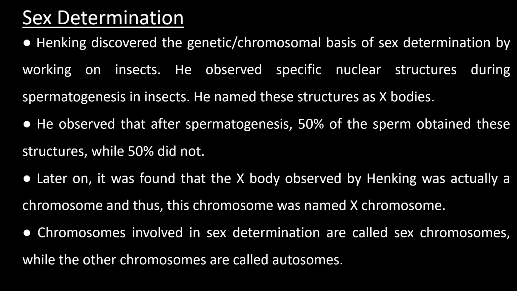Basically, there are two types of chromosomes, namely autosomes and allosomes. Autosomes contain genes that determine somatic characters of the organism, while allosomes determine the sex of an organism. Therefore, they are also called sex chromosomes.